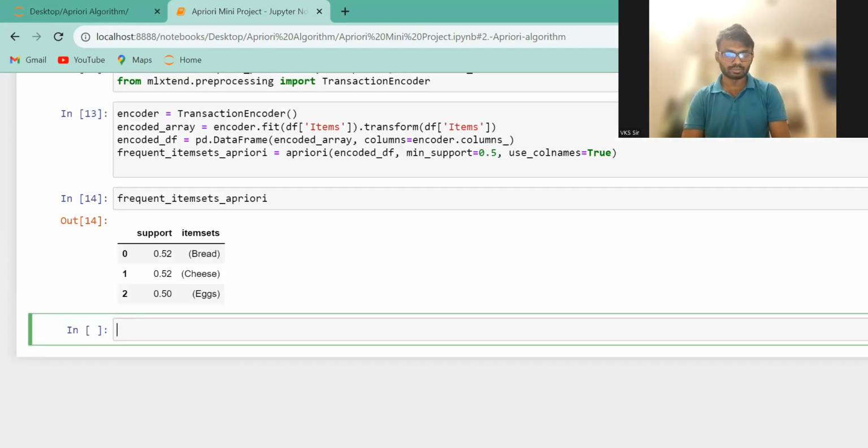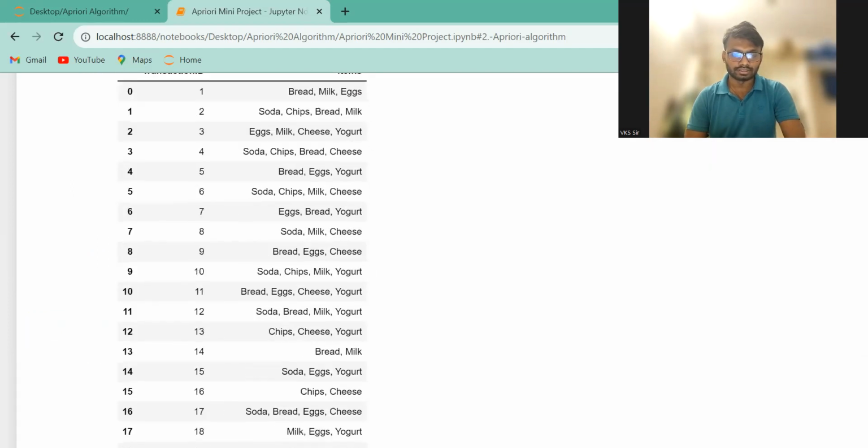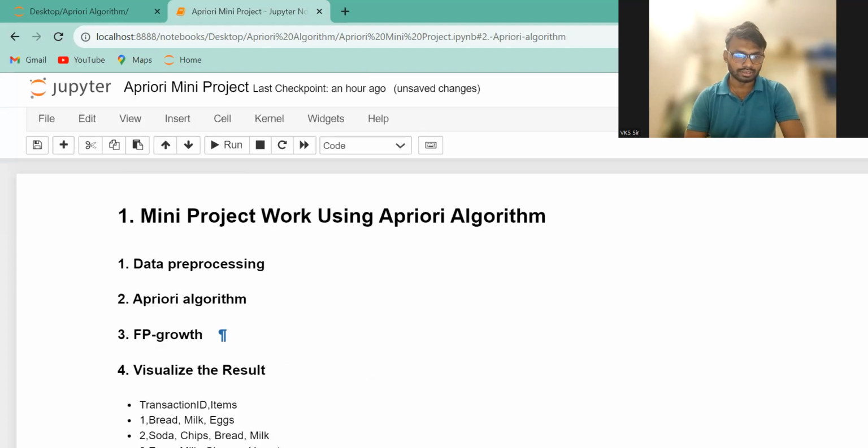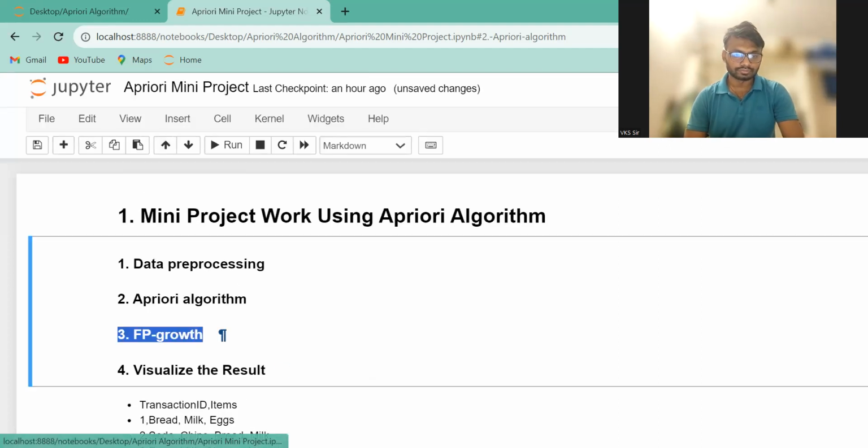See the output. Clear, everyone? The support value is given for the item set: 1 is 0.52, and then C is 0.52, and A is 0.50. And next work is what? Yes, next work is FP growth.